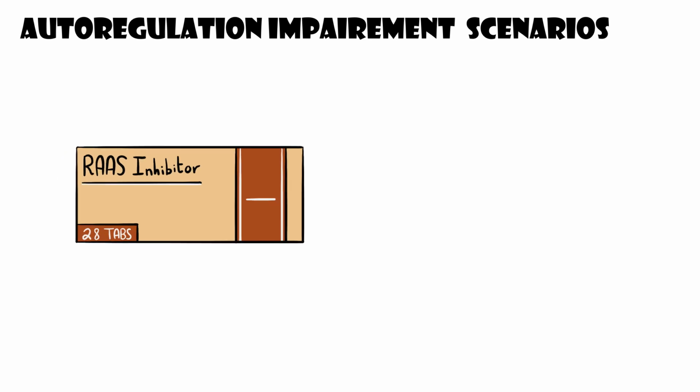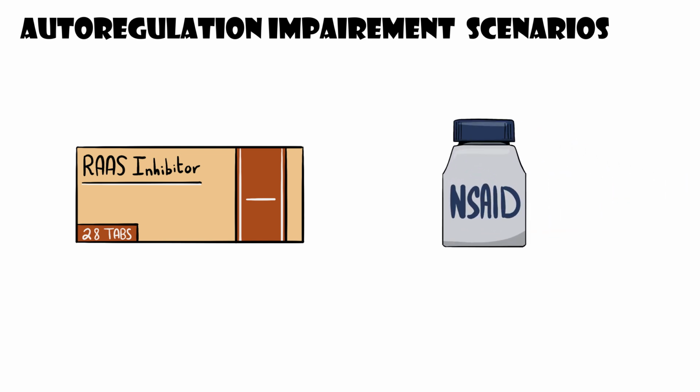There are various scenarios by which autoregulation is impaired, some related to disease states, others iatrogenic. Here we will discuss the impact of renin angiotensin aldosterone system inhibitors, which we will refer to as RAAS inhibitors, and nonsteroidal anti-inflammatories, which we will refer to as NSAIDs, and we'll take a look at how they impact renal autoregulation in states of low renal perfusion pressures.